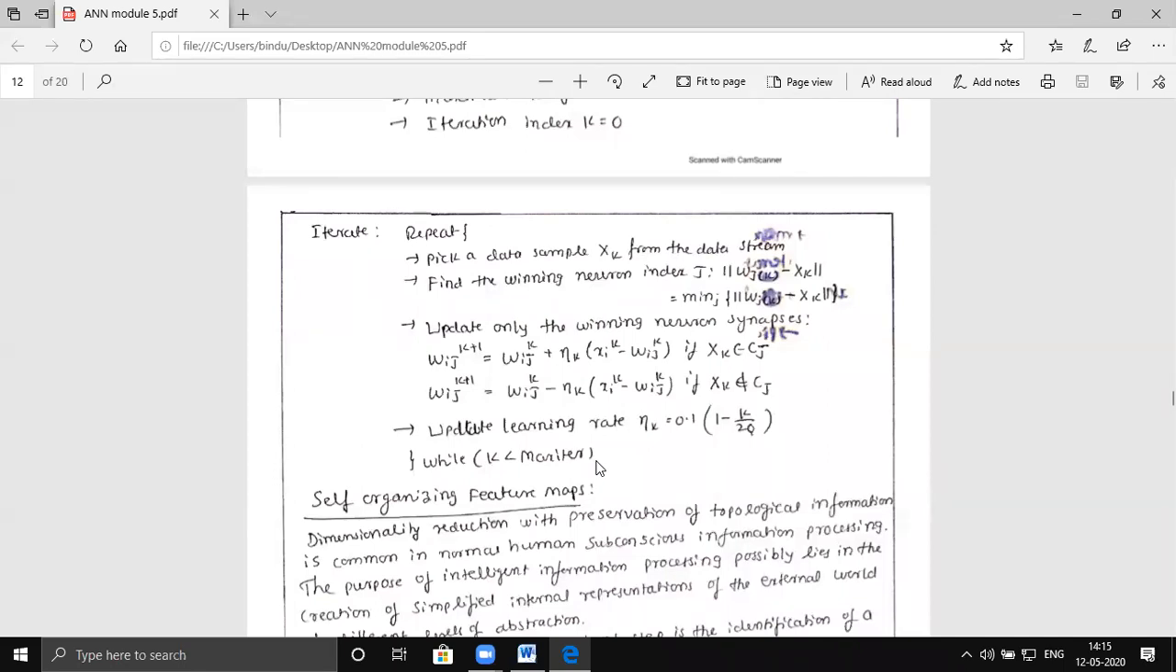Did you understand this concept? Or do any of you have any doubt? Any doubt regarding this? Any doubt? Did you follow the training method?